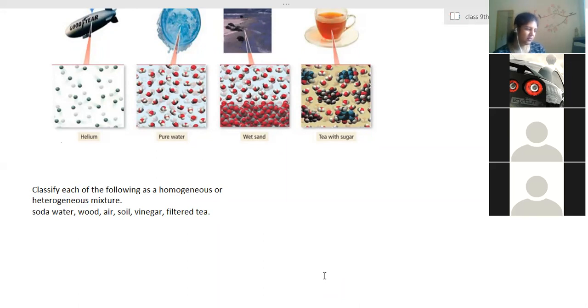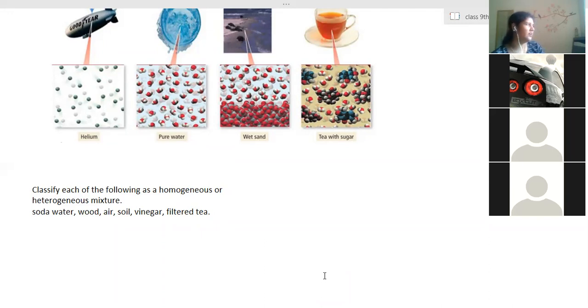Another example: alloys. Homogeneous. Keep writing these answers, whether homogeneous or heterogeneous. You can write it with the example, because sometimes there is confusion. Glass is homogeneous. Then I told alloy. Alloy is also homogeneous.